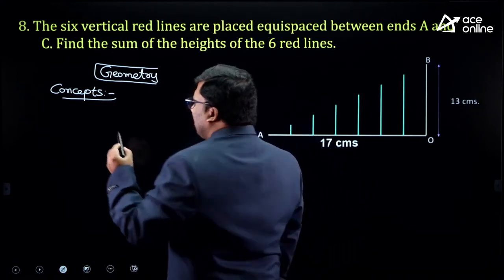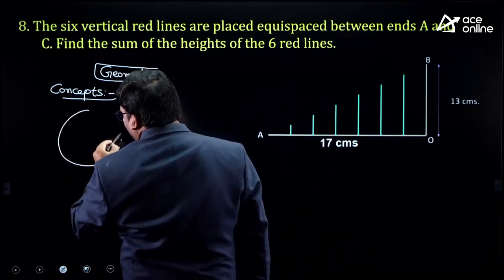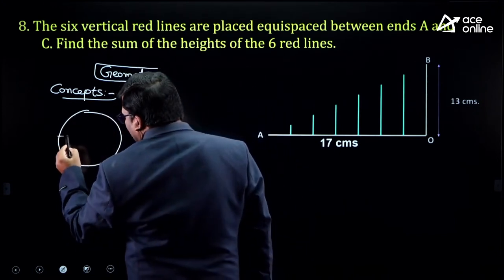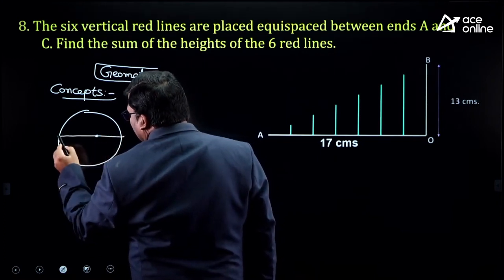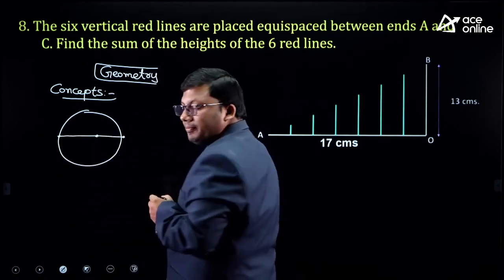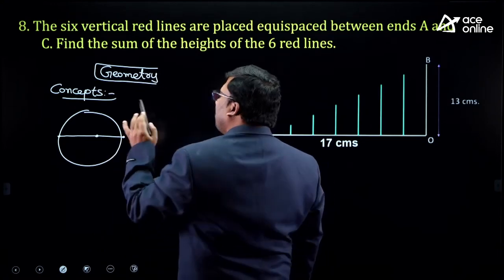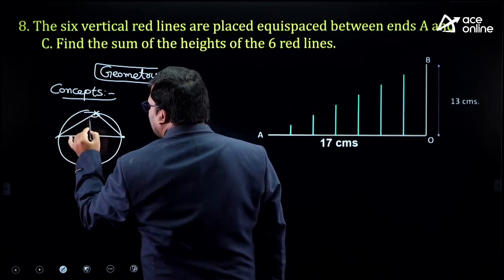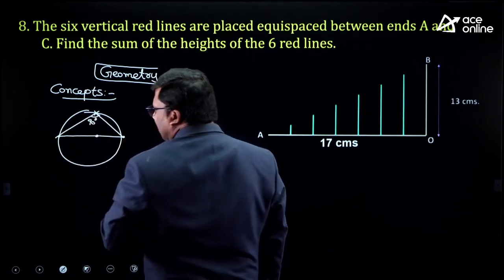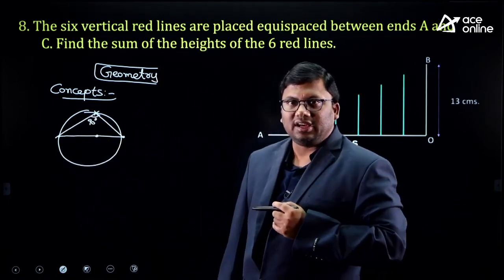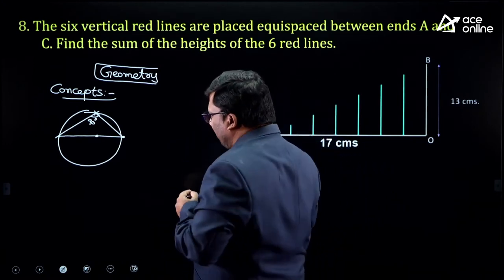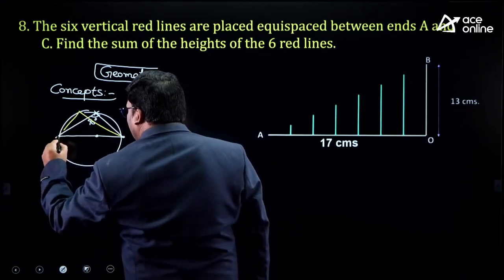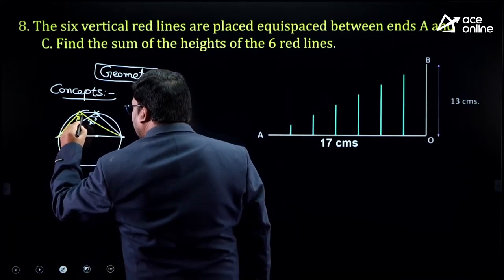Suppose for example, let me take a circle. This is the line joining the center and the end points. This is called the diameter. Take any one point on one side of the circle. Join it. Angle in a semicircle is 90 degrees. Now, observe carefully. If I just shift it also, angle will not change. This is also 90 degrees.